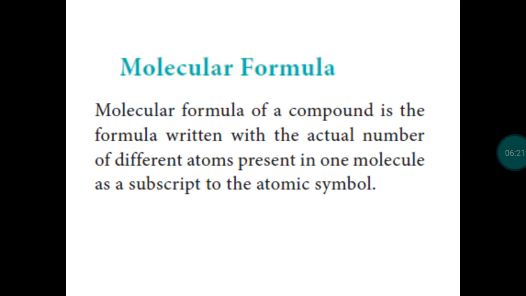So these two are the definitions of empirical formula and molecular formula. The major difference is that empirical formula is the formula of a compound written with the simplest ratio. The simplified ratio of the number of atoms is mentioned, but molecular formula is the formula written with the exact number of atoms present in one molecule of a compound.